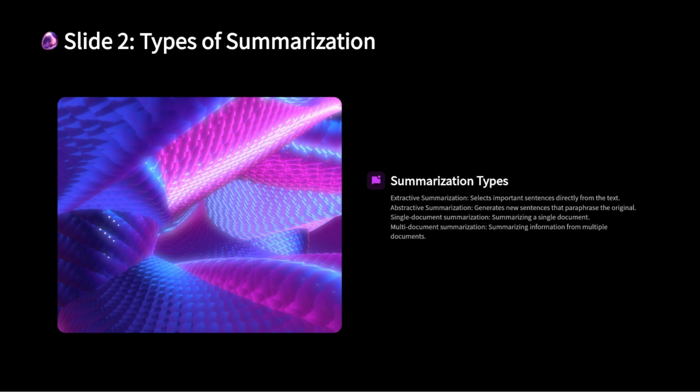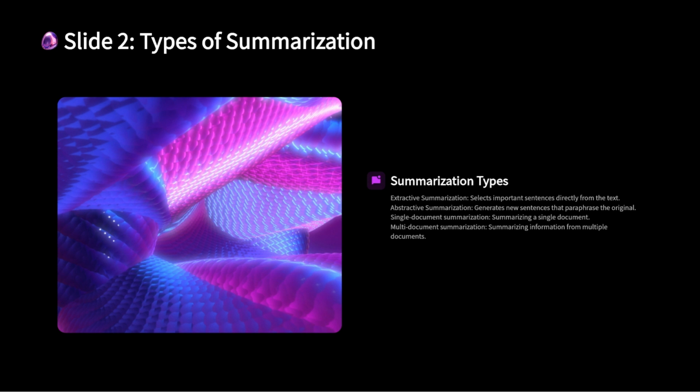Extractive summarization. In this approach, the model identifies key sentences or phrases in the original text and directly extracts them to form the summary. This method preserves the original wording but may not capture the core meaning as succinctly as possible. Abstractive summarization. Abstractive summarization is more complex as it involves generating new sentences that encapsulate the meaning of the original text. This method often requires sophisticated language models to paraphrase effectively.